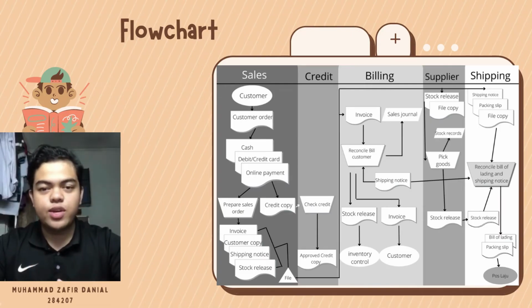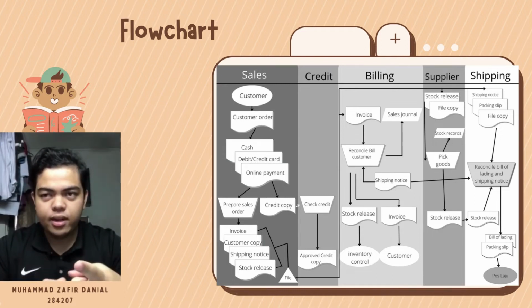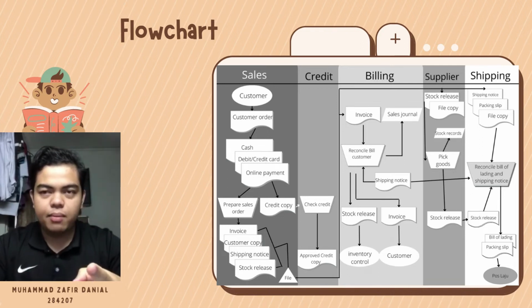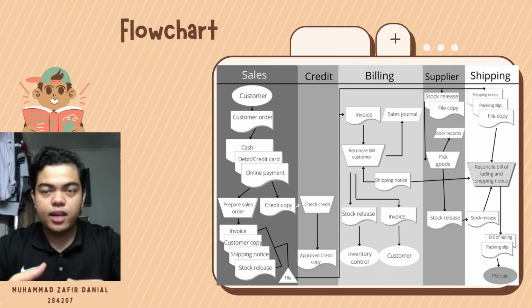I will now proceed with the flowchart. The company is divided into 5 departments: sales department, credit, billing department, supplier, and shipping department. When a customer places an order, the company provides 3 different payment options to the customer.